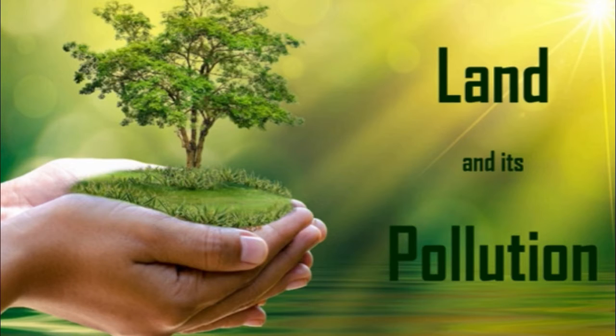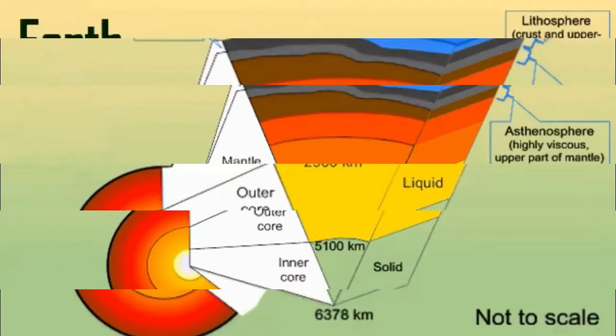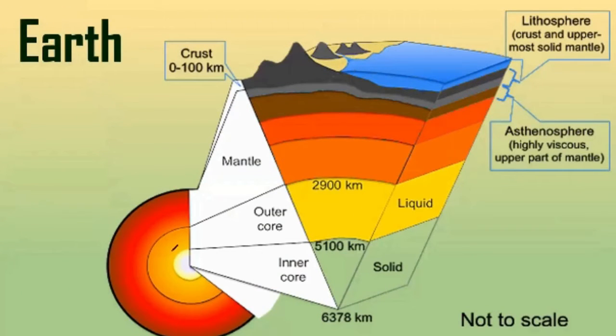So whenever we are moving inside land, whenever we are studying land, rather, we will see that basically there are 3 parts of the earth crust. One is crust, another is mantle, third one is core. First is crust, second is mantle, third one is core, right? Now, crust is that part which is the outer layer on which we people basically live, right? This is crust, right? Crust is 0 to 100 kilometer, and we basically live on the crust, okay?